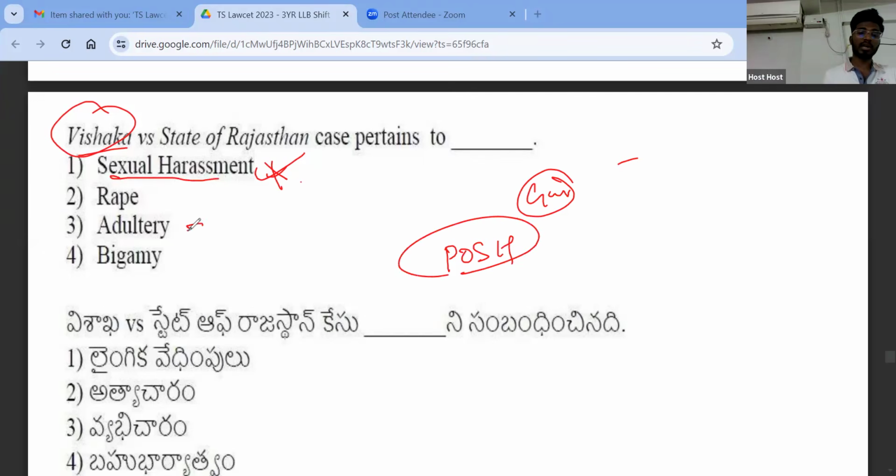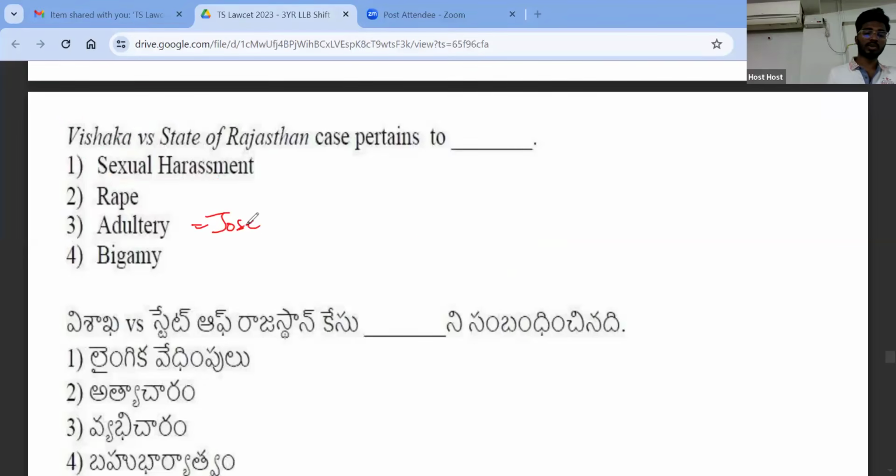I think with respect to adultery also we discussed a case, right? In the case of Joseph Shine versus Union of India, the Supreme Court said that adultery is not a criminal offense, but it can be a ground for divorce, right? Next.